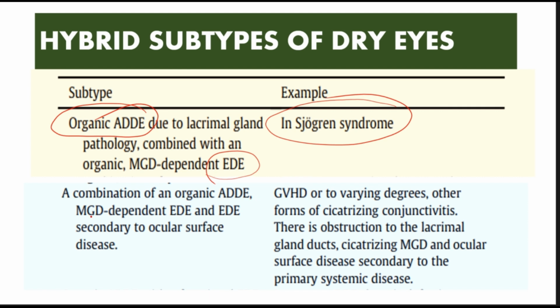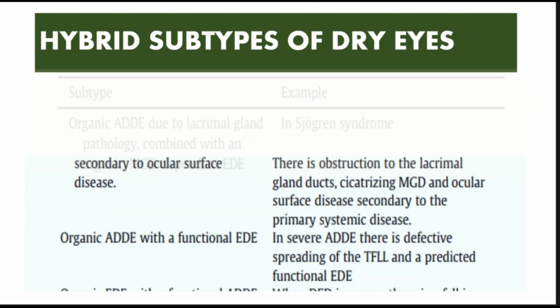Let us take another example over here where there's a combination of organic aqueous deficient dry eye disease and meibomian gland disease dependent EDE and ED secondary to ocular surface disorder. For example, in various sorts of graft versus host disease or cicatricial conjunctivitis, as I explained to you, that fibrosis is not just going to affect your lacrimal gland ducts, it is also going to affect the meibomian gland ducts, right, leading to both the disorders existing at one go.